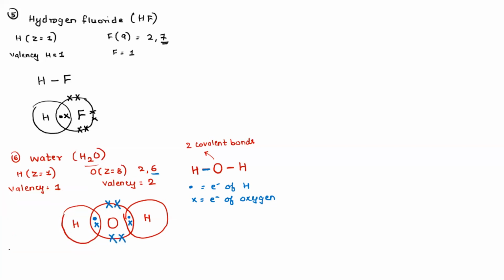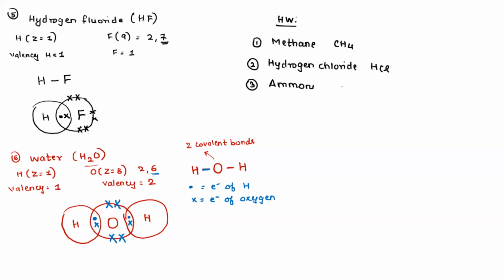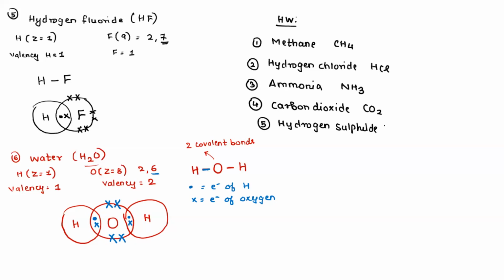Now, I'm going to give you a homework question for covalent bonding. Homework question: methane, CH4; hydrogen chloride, HCl; third one, ammonia, which is NH3; fourth one, carbon dioxide, CO2; and fifth one, hydrogen sulfide, which is H2S.